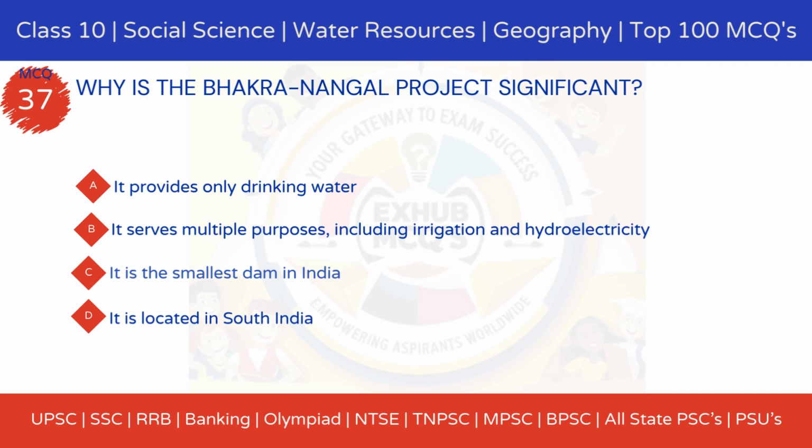37. Why is the Bhakra Nangal project significant? Option A, it provides only drinking water. Option B, it serves multiple purposes, including irrigation and hydroelectricity. Option C, it is the smallest dam in India. Option D, it is located in South India.